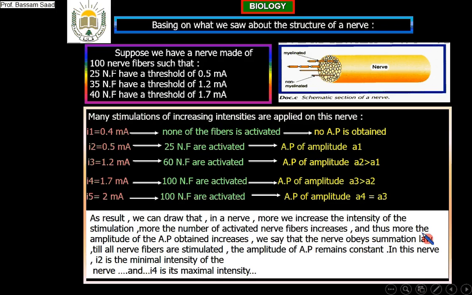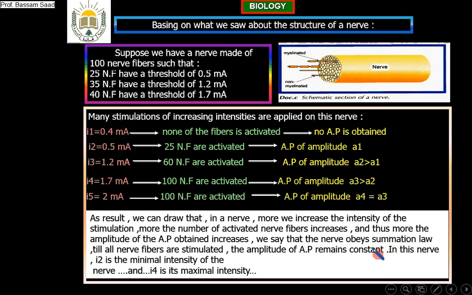We say that the nerve fiber obeys the law of all or none, but the nerve obeys the summation law. Is the amplitude of action potential increased forever? No. Till all nerve fibers are stimulated. In this case, the amplitude of action potential remains constant. So when all the nerve fibers are stimulated with I4, the amplitude will not increase anymore with I5, even if we increase the intensity of the stimulation.